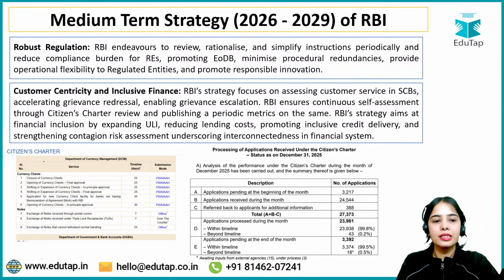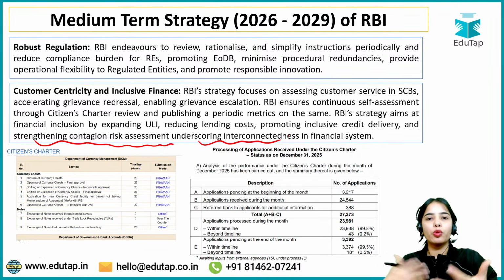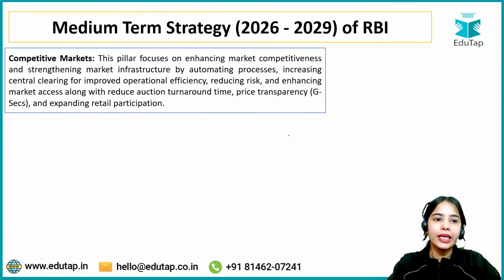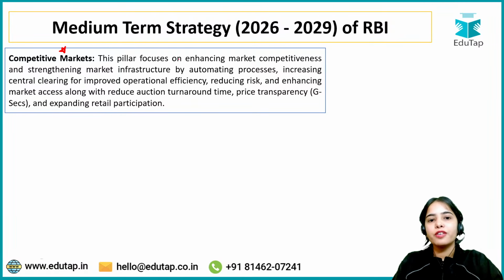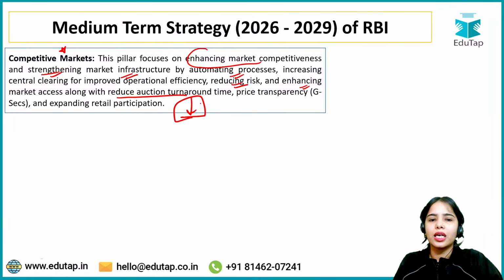Okay, so that is the contingent risk assessment that should be strengthened, underscoring the increasing interconnectedness in the financial system. Next is competitive markets. This pillar focuses on enhancing market competitiveness, strengthening the market infrastructure by automating the processes, increasing central clearing, reducing the risk, enhancing the market access, along with reduced auction turnaround time, because there are auctions that happen in the government securities market and such.